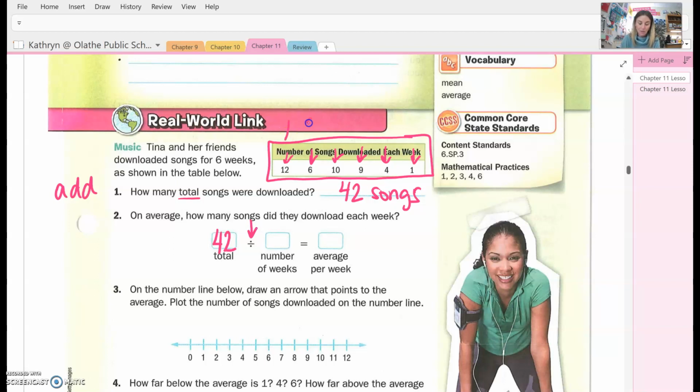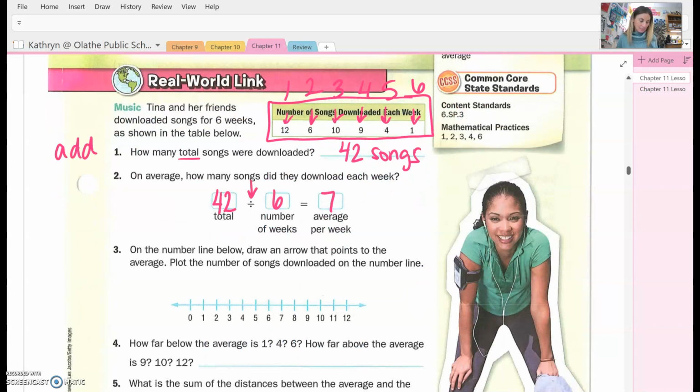Now remember, I said week 1, week 2, week 3, week 4, week 5, and week 6. So how many actual data points do we have? We have 6. So when I take 42 and I divide it by 6, I get an average of 7. So they downloaded 7 songs each week. Now, obviously they downloaded some weeks more than others, and then by the end they only downloaded 1. But on average, each week they would have done just about 7.